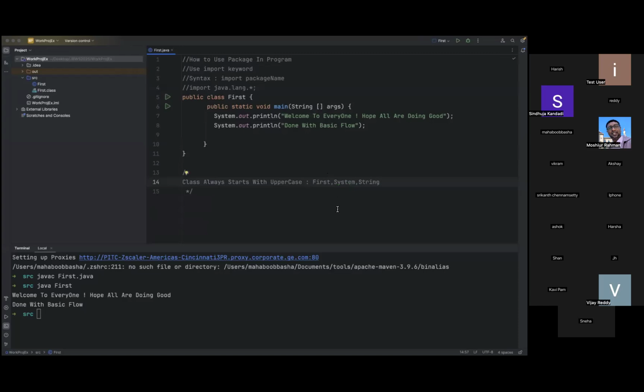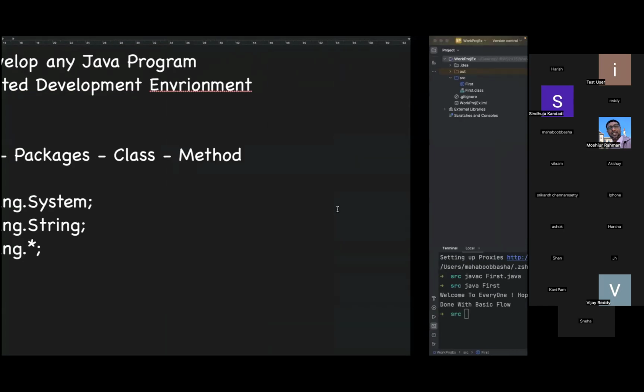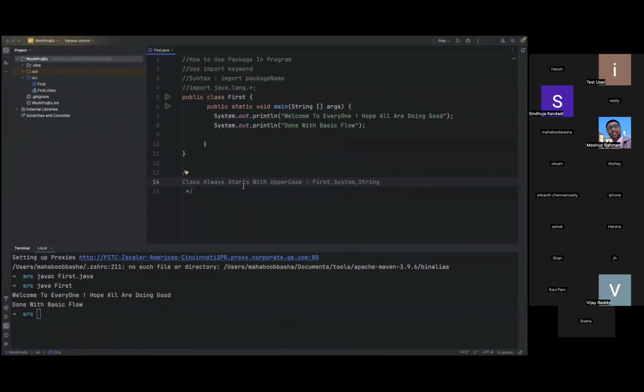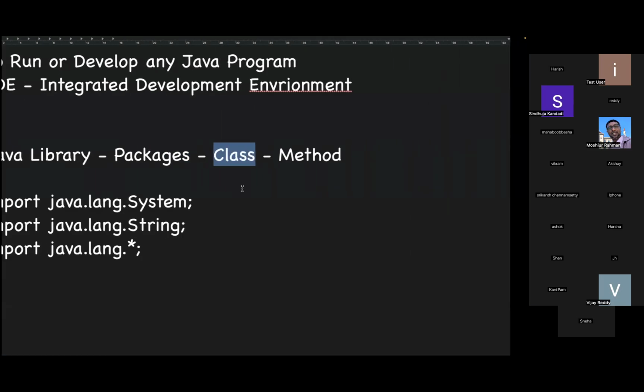So next thing, once we complete this, what is the next step? Packages we have included, like the Java library. We set up the Java library and got all the SDK in the IDE. So packages we set. Now class also we have written. How to write a class basically? Use the keyword class, then the class name. Class is a keyword. Now this is the class name we need to take. So this is a class.